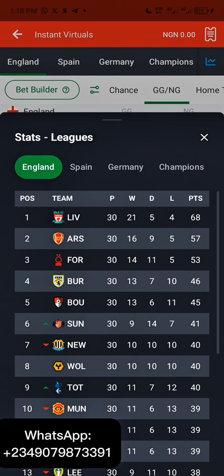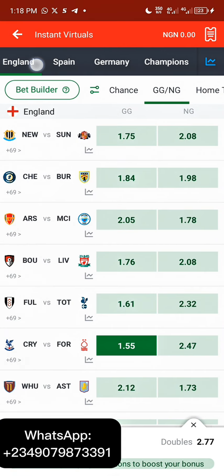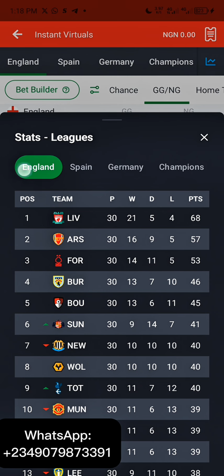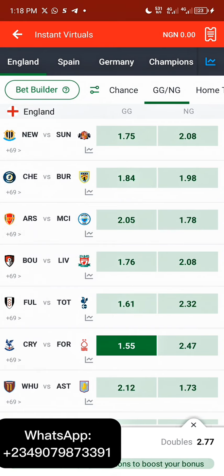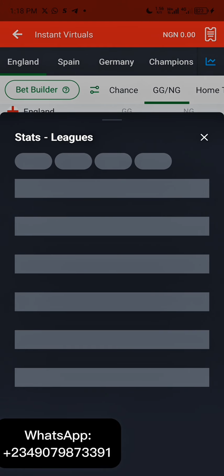Now this place is a very complex place. Let me explain to you guys. This is the England section, this is the Spain section, this is the Germany section. Now we're at the England section. Pay close attention. When you come over to the statistics section, make sure you're selecting the England section also. Now we selected Crystal Palace and Nottingham Forest. Either of these two teams should be among the top 5. This is the top 5 here.